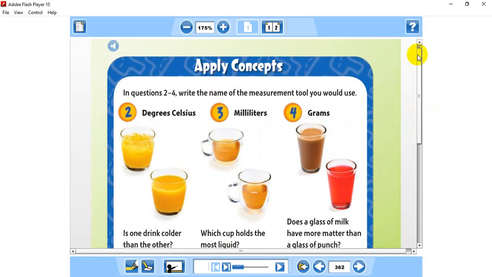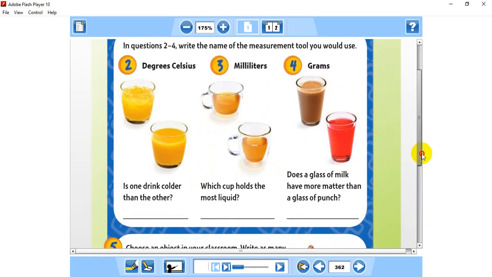Okay, so in questions 2 and 4, write the name of the measurement tool used for degrees Celsius or milliliters or grams. So again, in questions 2 and 4, write the name of the measurement tool you would use. So let's start here with question number 2.